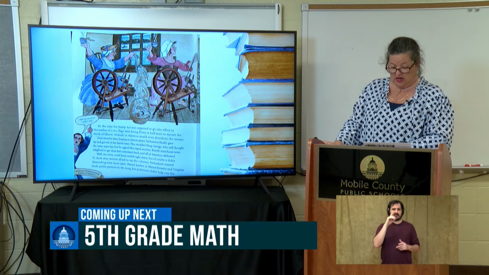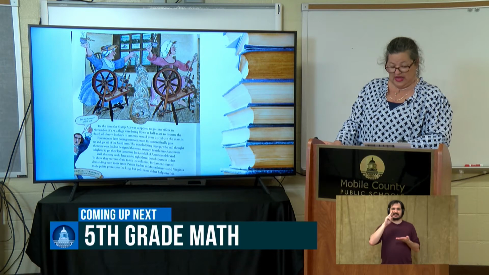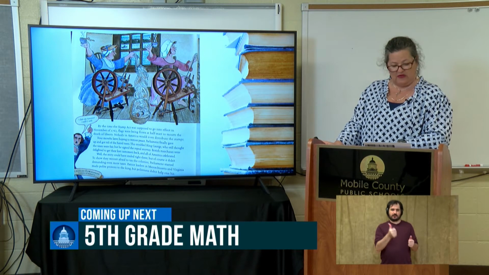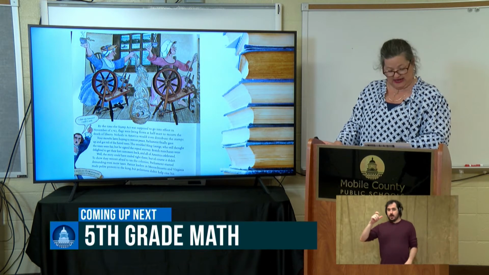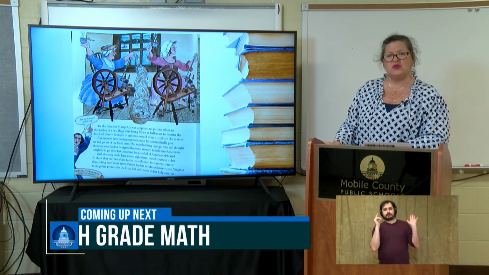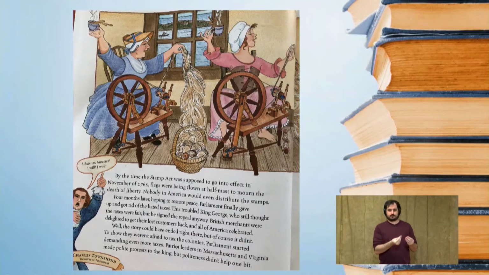Nobody in America would even distribute the stamps. Four months later, hoping to restore peace, Parliament finally gave up and got rid of the hated taxes. This troubled King George, who still thought the taxes were fair, but he signed the repeal anyway. British merchants were delighted to get their lost customers back, and all of America celebrated.